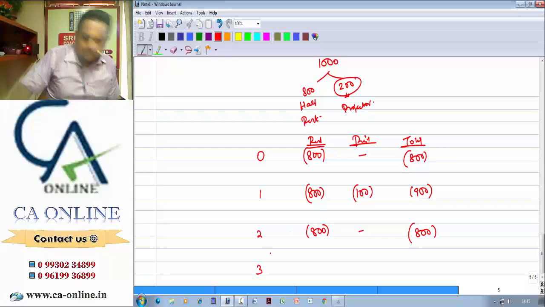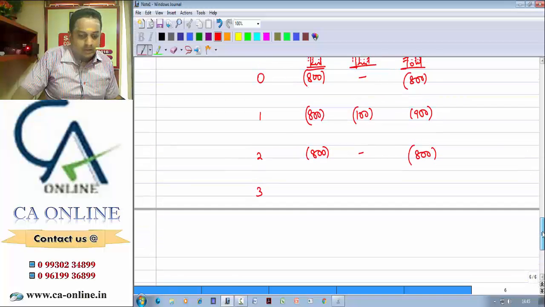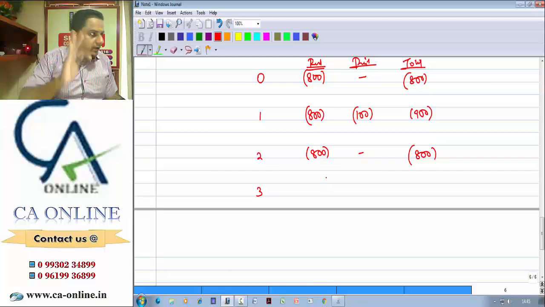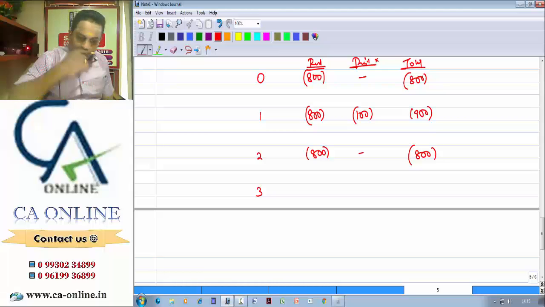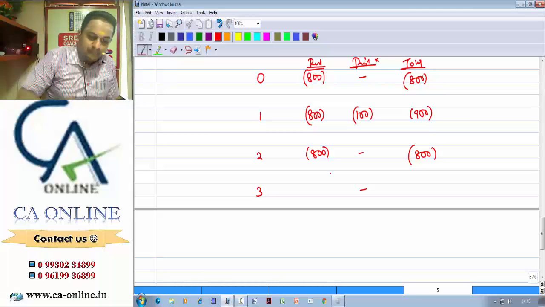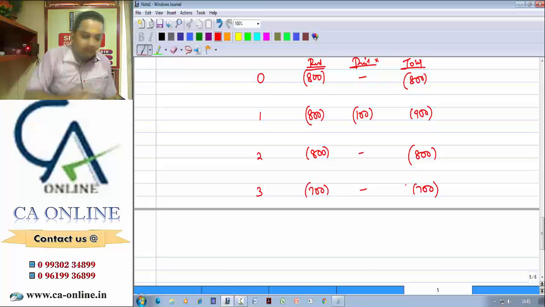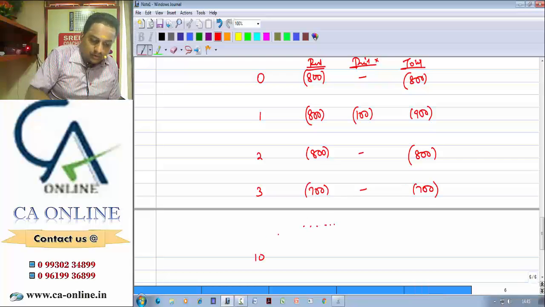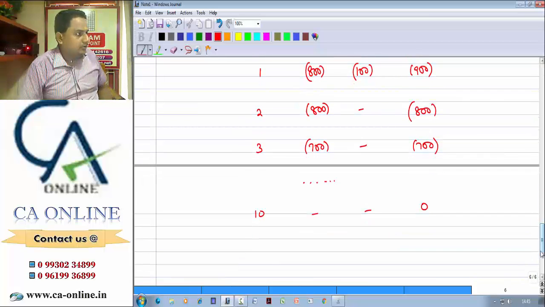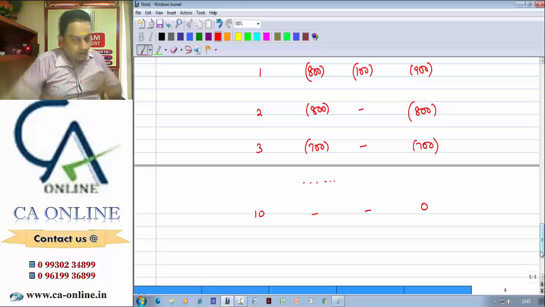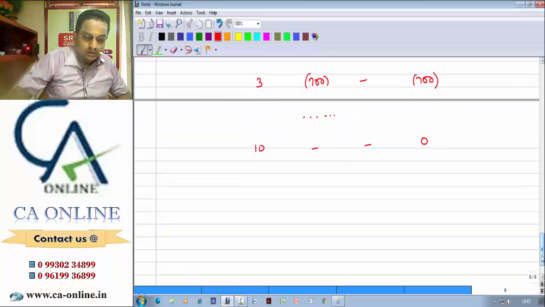Okay, next question. 3 students are getting registered. What will happen? I'll get 300 contribution. That 300 contribution will wipe off that projector rent. Then there is no loss for projector. That extra 100 will reduce my hall rent burden. My loss will be 700. Like that, when the story goes, when the 10th student gets registered, I'll be ending up with no profit or loss. Can you understand? Now, what is the conclusion we can have?